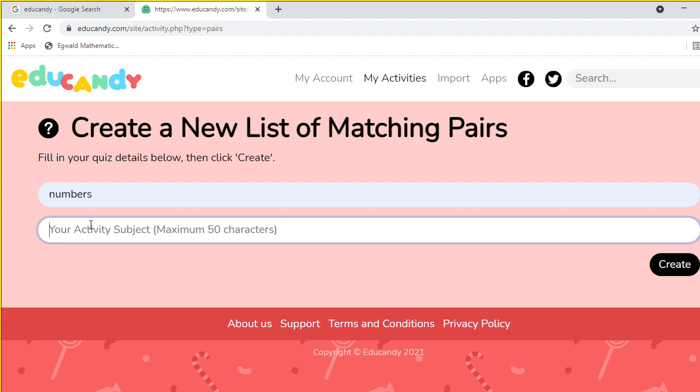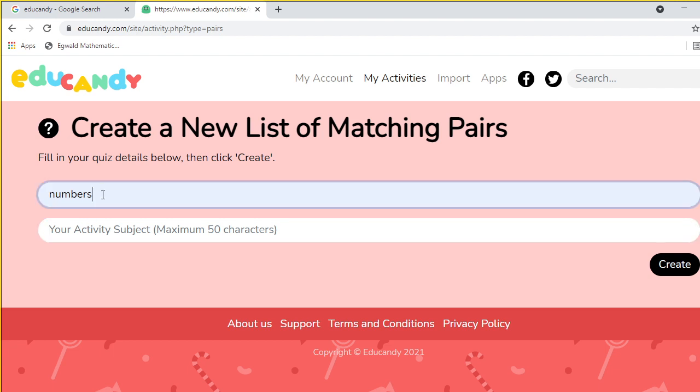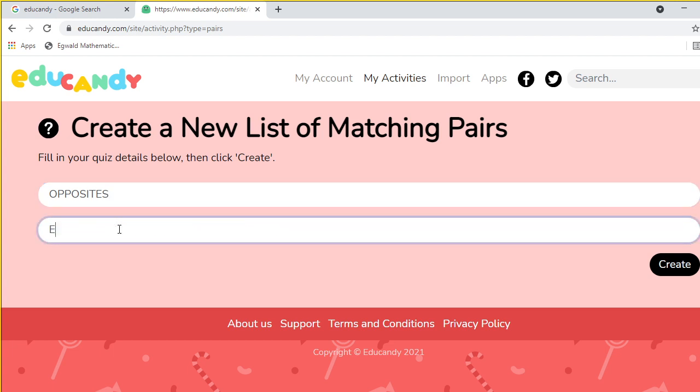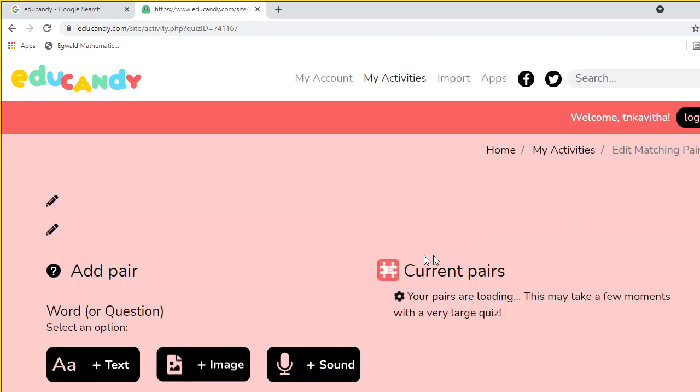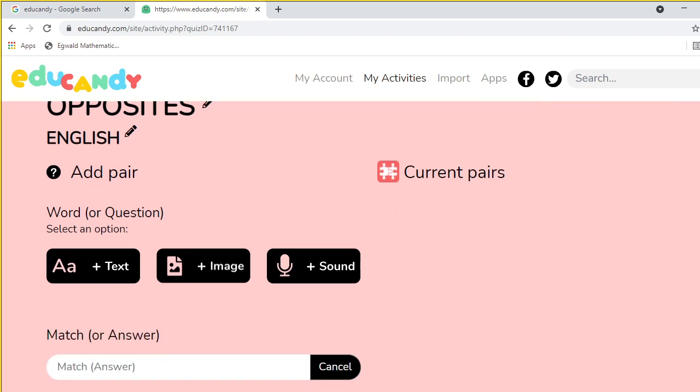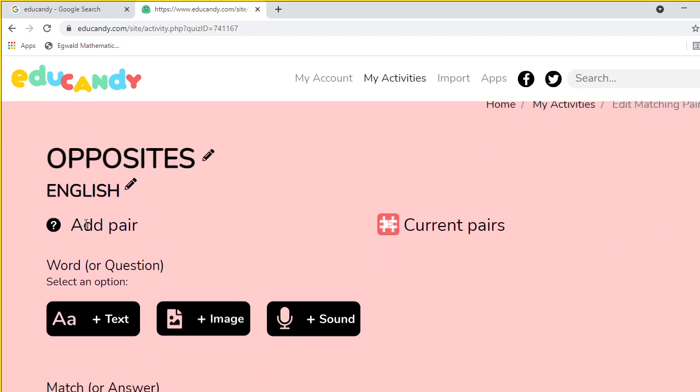Not numbers. I am giving some opposites. Opposite questions. Okay, opposites in English. Subject English. I want to create matching pairs now, antonyms or opposites, synonyms or match the following. Everything you can pair here. Add pair. This is my topic, opposites in English. Add pairs. Just put the plus.